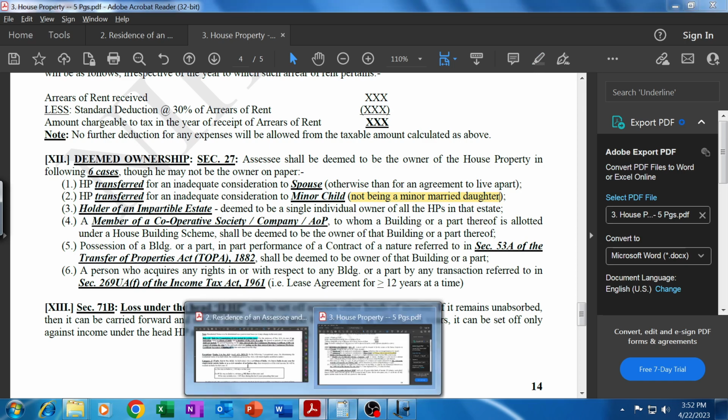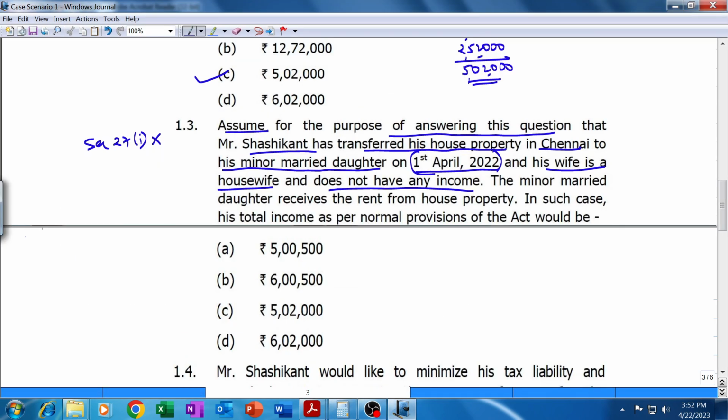Now here, Sashikant has transferred to his minor married daughter, as given. Since it is transferred to a minor married daughter, section 27 clause 1 deemed ownership will not apply, but the clubbing provisions given in section 64 1A will certainly be applicable. As per the clubbing provision, income of the minor married daughter will be clubbed in the hands of that parent whose other income is greater, and it is given that Sashikant's wife is a housewife and does not have any income, therefore it will be clubbed in the hands of Sashikant only.